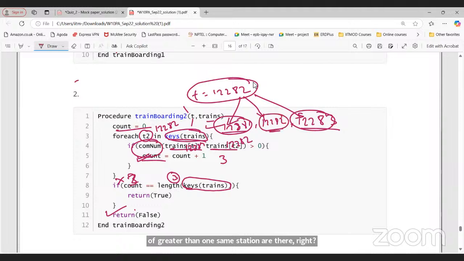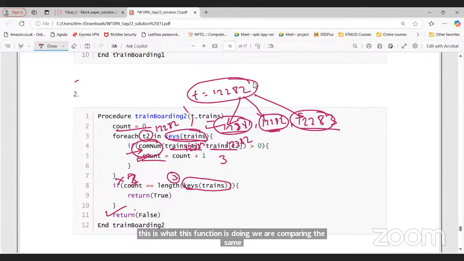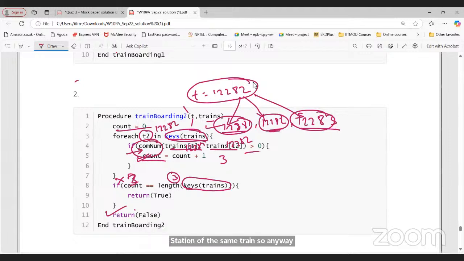Does it make any sense while comparing the same train? Yes, this is what this function is doing. We are comparing the same stations of the same train. So anyway, the number of common stations will be the same, right? So it is greater than 0, so we are considering that also in the count. So that's why we have considered the length equals to 3 here.